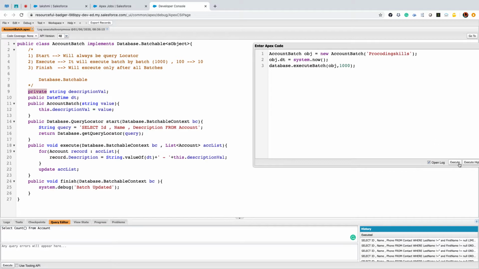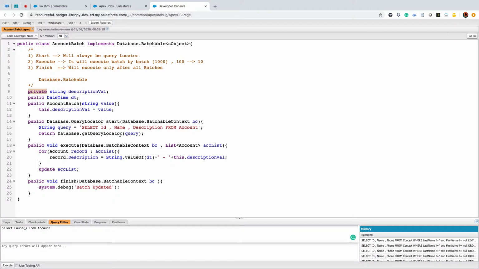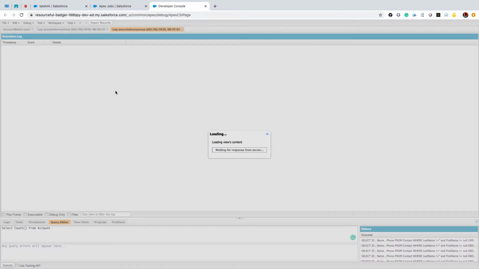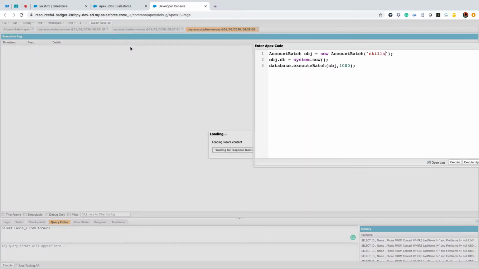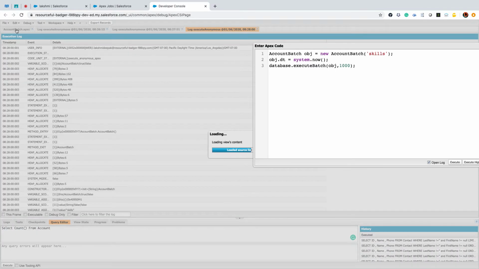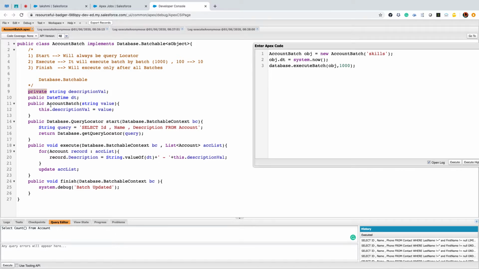What if I execute now? Here I need to update the skills, execute. Now what happened? Either you can define a variable with a constructor type, or if you think you have too many parameters to pass, you can also assign the value directly to the global variable instead of worrying about a parameterized constructor.